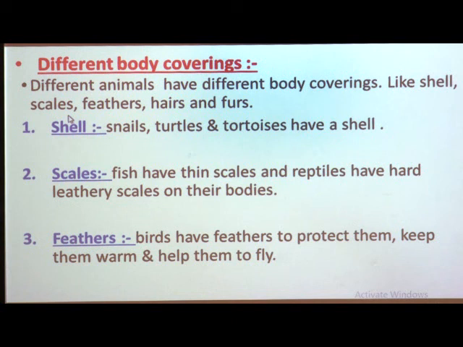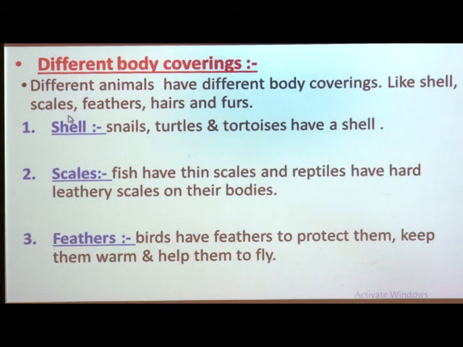Like that, animals also have different types of body coverings according to the surroundings in which they live. That means body covering is different in every animal. In human beings we have skin, but animals have different types of body coverings.